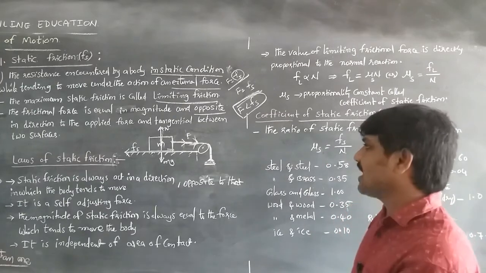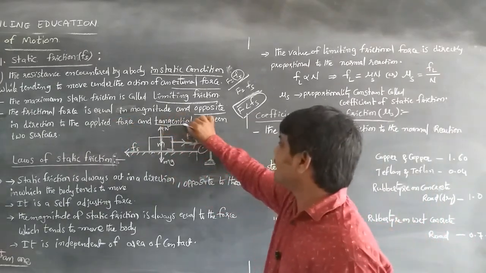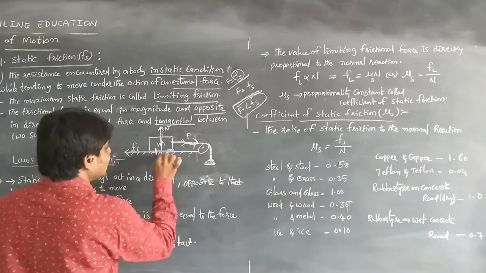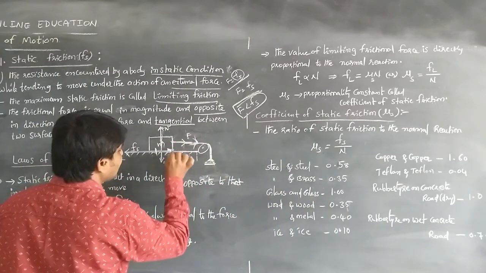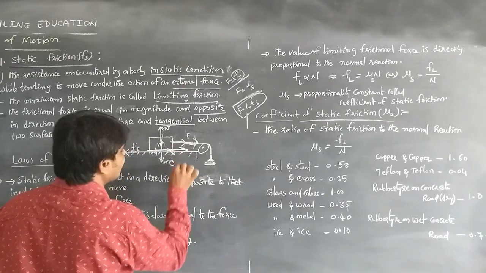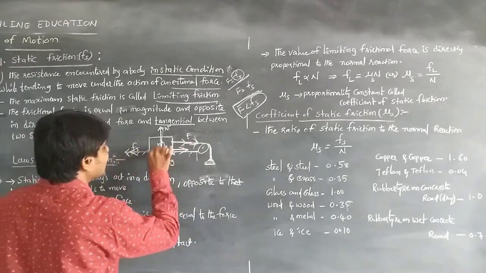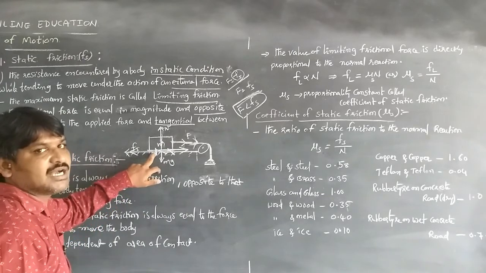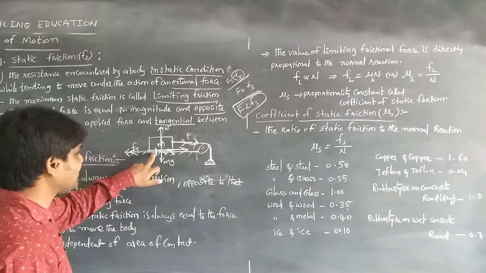to the applied force, and we always know that it acts tangentially between the two surfaces in contact. The body is ready to move in this direction, and the frictional force acts tangentially to that body, between the two surfaces.